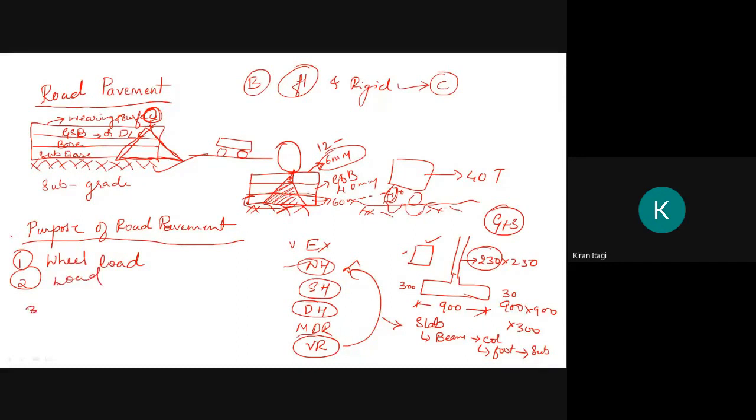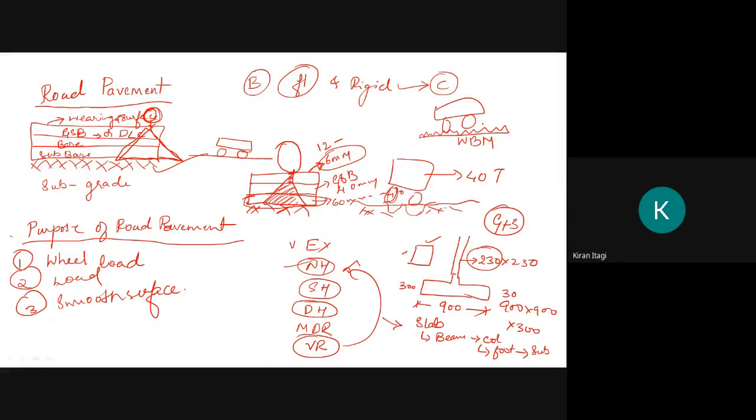Then, to have a smooth surface. See, if you go for normal roads, in the case of waterbound macadam, where you will see the aggregates laid, if you take your vehicle or a car and go on this type of road, you will feel discomfort while riding.